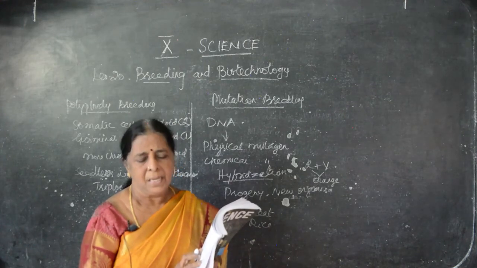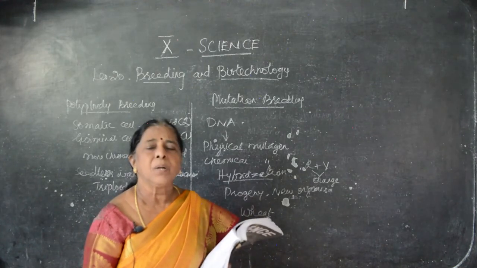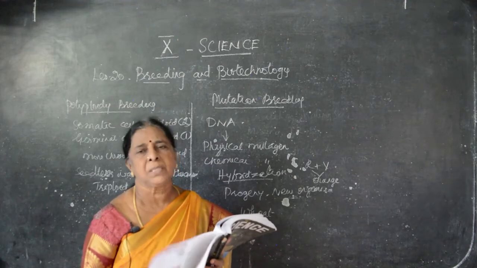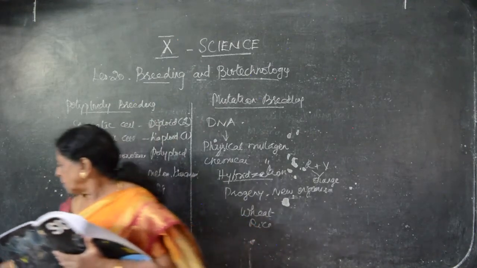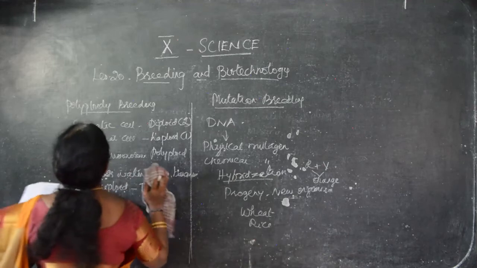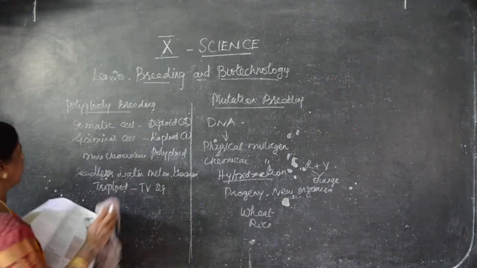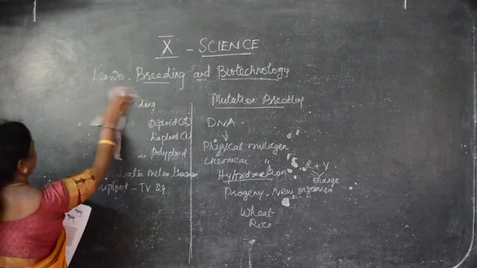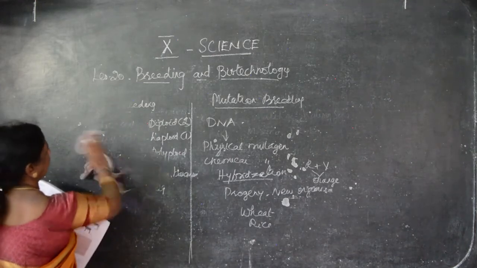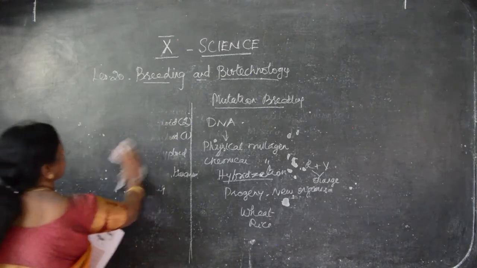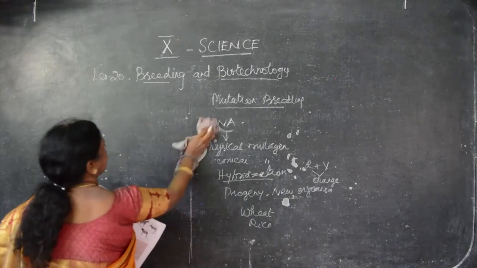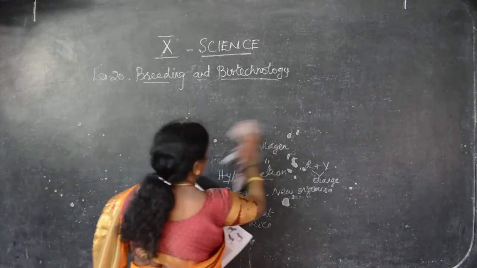Plants as well as animals. Now we have to see the modern techniques used in animal breeding. The plant thing is known as breeding; animal husbandry, we will see what the things are. Clear? We will go for the second part of the lesson. The first part is over. First we have seen what breeding is for plants. Now we have to go for animals.